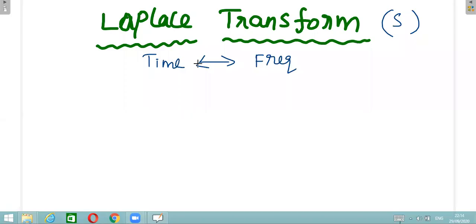Next topic is Laplace transform. Here the variable is s. Again, this is also a technique that converts time domain into a frequency domain.